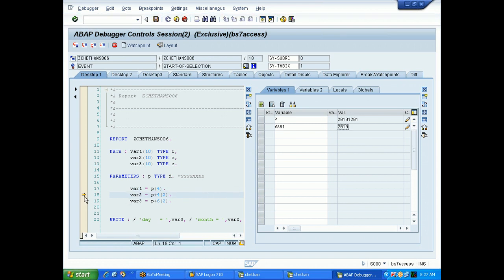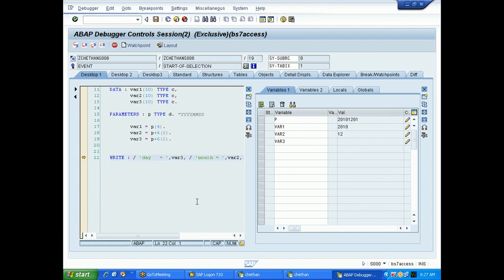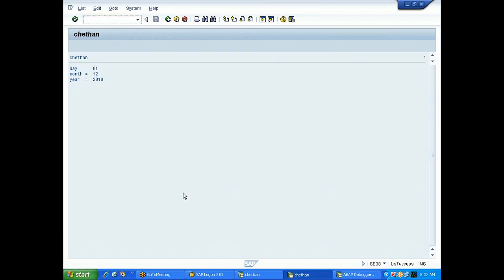Now the cursor is here. Observe this line. In this line variable 2 nothing was there right now. After this step 12 will come into that. Similarly variable 3 right now nothing is there. After this step date will come. So after that we are writing those.